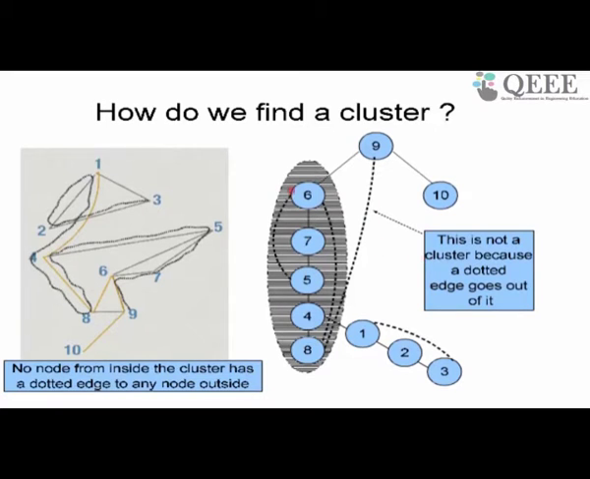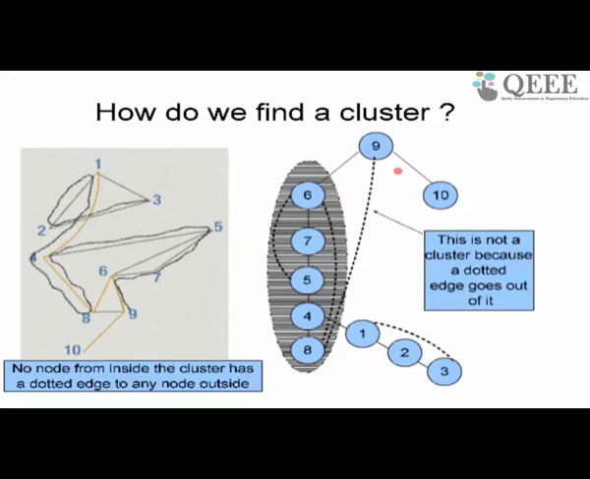Now how do you find a cluster? You notice basically that 6, 7, 5, 4, 8 is not a cluster. Why is it not a cluster? It's not a cluster because there is an edge going out of this cluster to 9. Of course, there is an edge 9 to 6 which is also going out of the cluster, but generally it looks like if there is a dotted edge going out of a bunch of nodes, then that is not a cluster. It seems to be some kind of way to find a cluster.